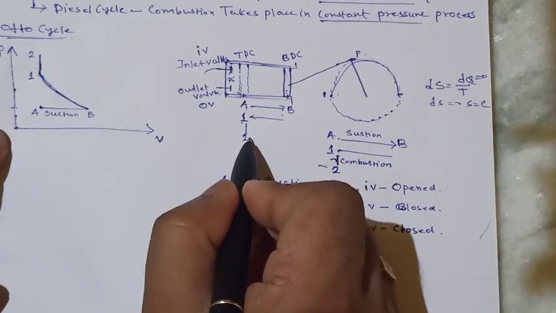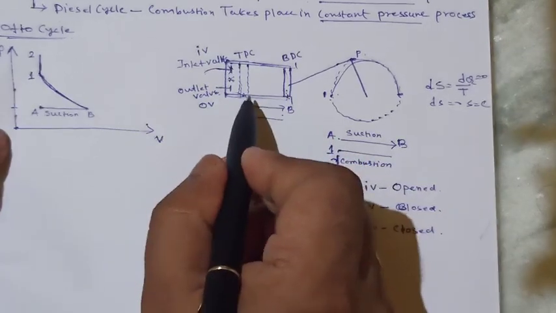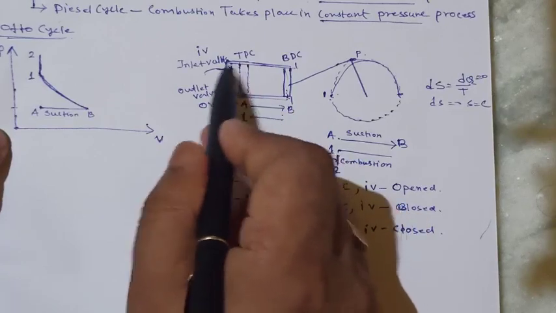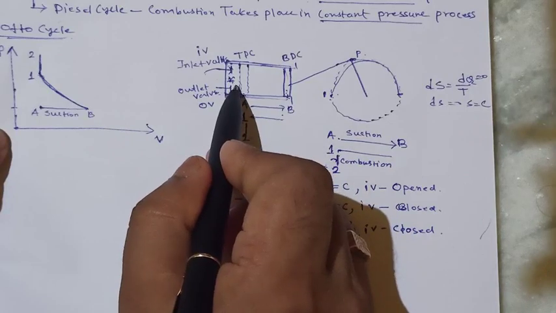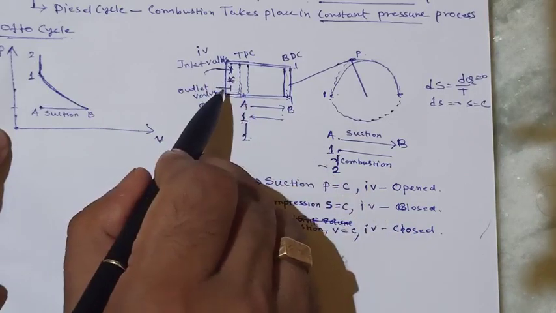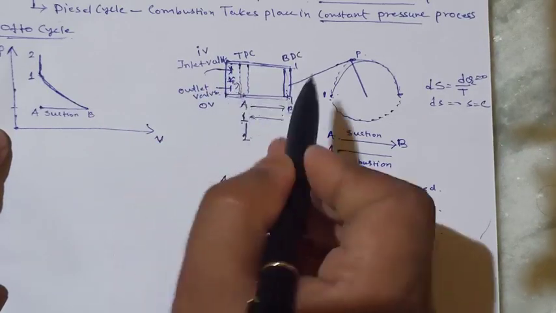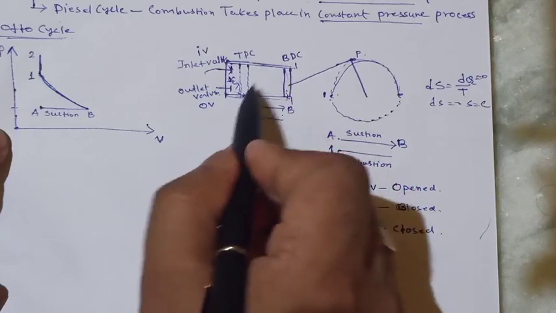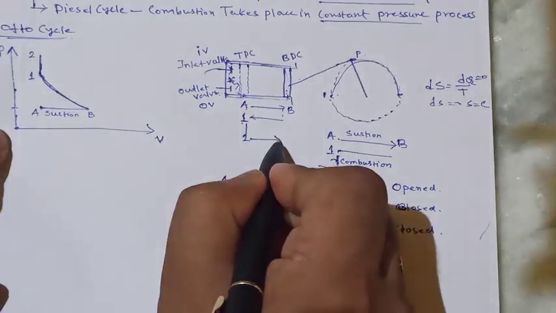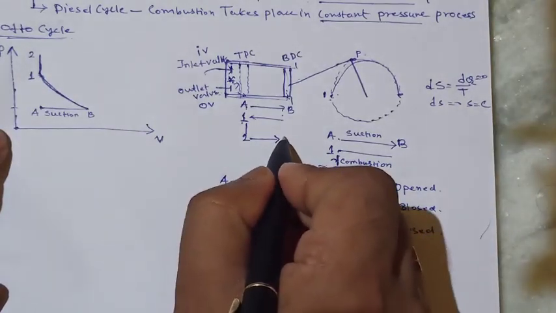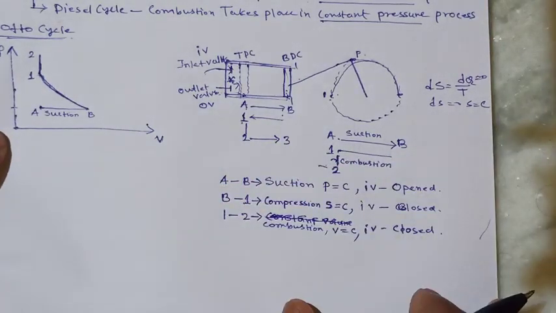Okay. Now next process 2 to 3, where the volume will increase. After the combustion, this gas will give pressure to this piston, and this piston will move from TDC to BDC. That is the 2 to 3 process.